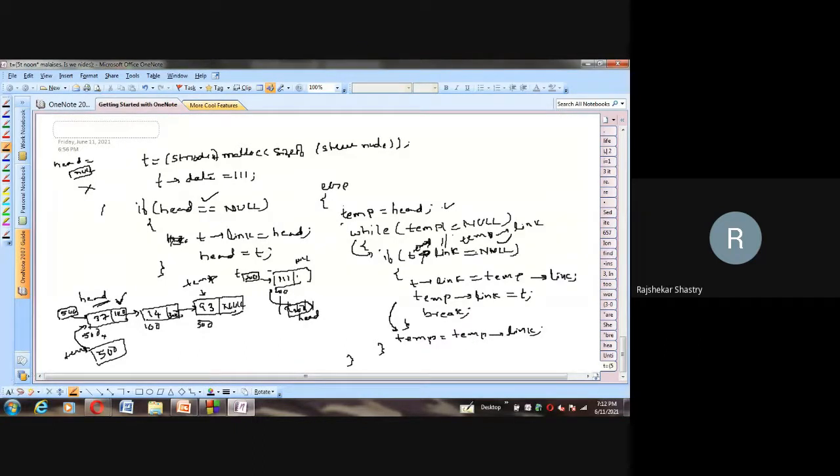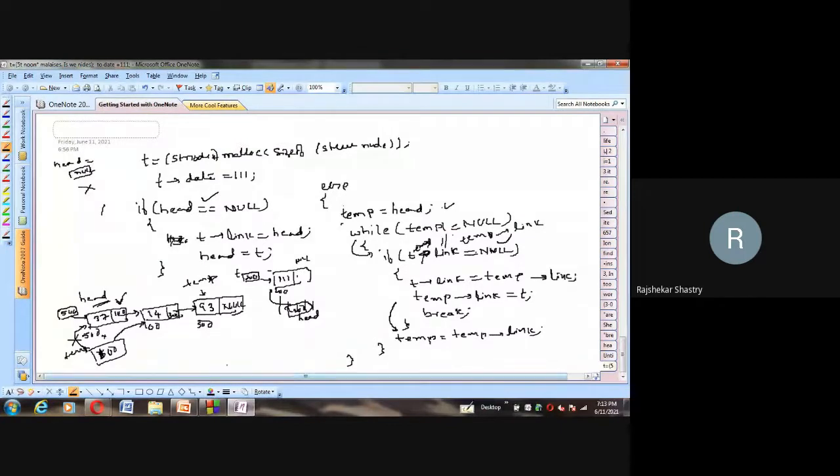That is, in the same temp, store the link, temp arrow link. What is temp arrow link? 100. So that 100 is stored in temp. Temp previously was holding 500, now it will become 100. This link is cut, and now temp is pointing to the second node, because the second node's address is 100. So watch slowly: we moved from the first node, we slowly traveled to the second node.